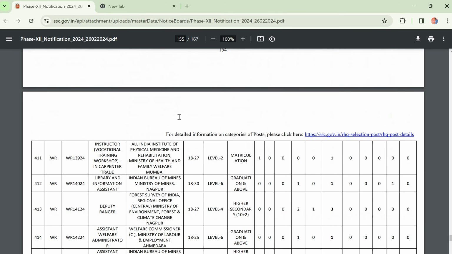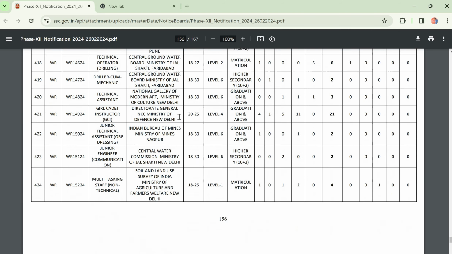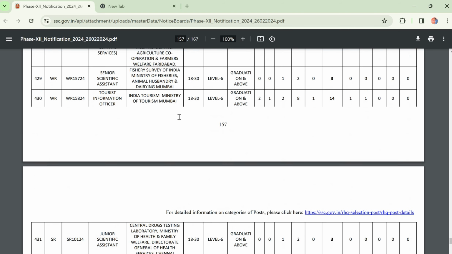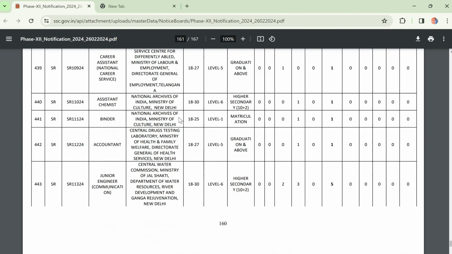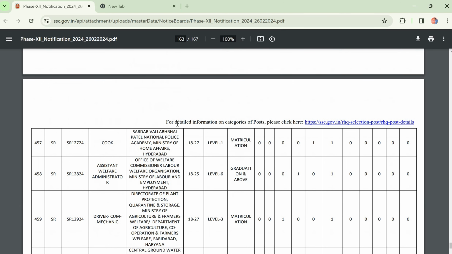You can apply for any number of regions and any number of posts, but you should apply with a different post code and pay the different fees. You have to appear based on the level you are applying for, and you only have to appear for one exam. That's it. This is all about the SSC Phase 12 Notification 2024.